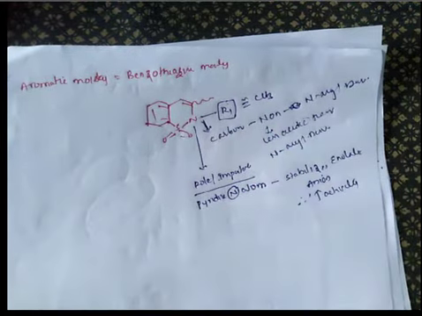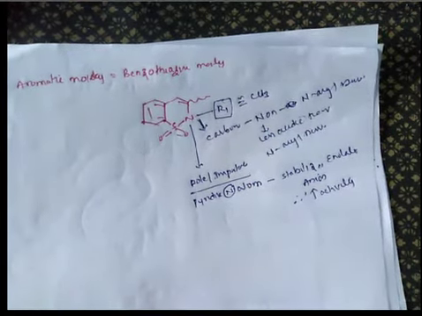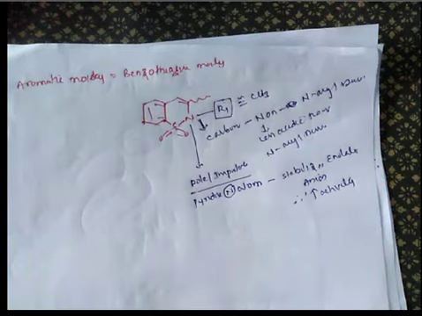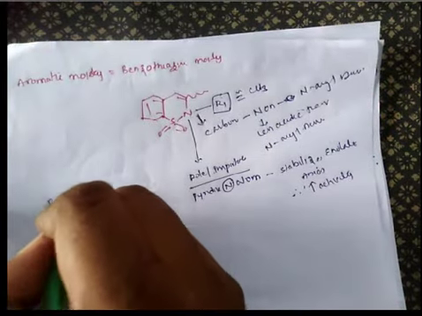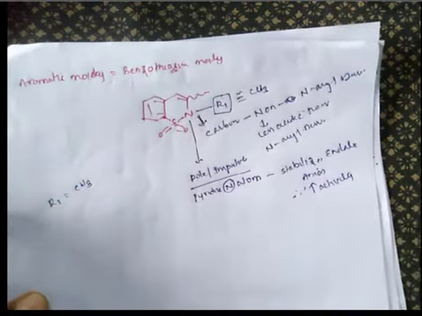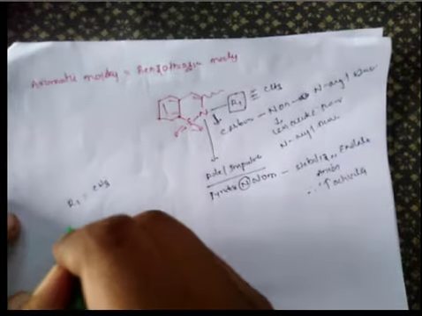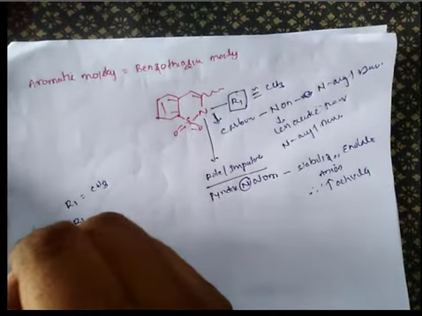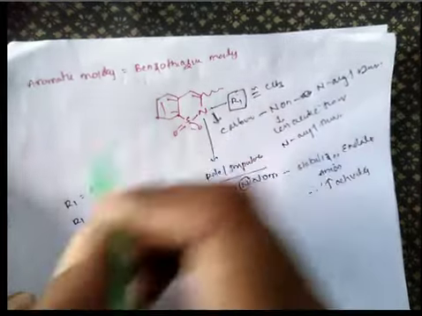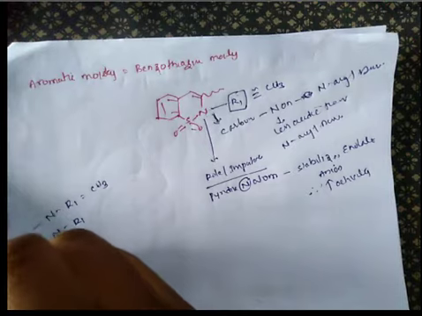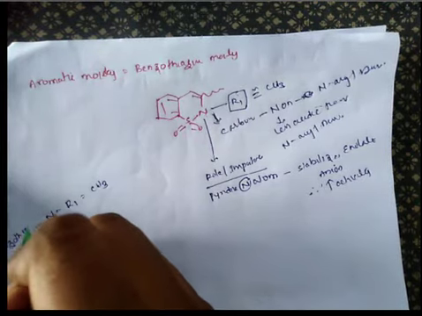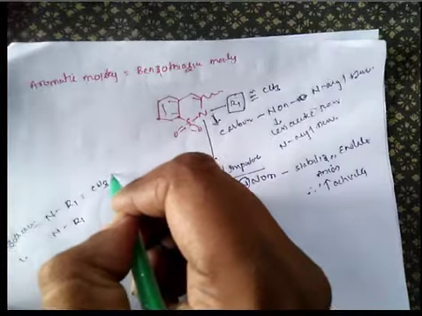If you replace this R with more bulky groups like C2H5, C3H7, the steric hindrance affects the nitrogen atom function and it destabilizes the enolate anion. So the substitution R1 must be generally CH3. If you replace this R1, that is the aromatic benzothiazine nitrogen substituent, the best group is CH3.